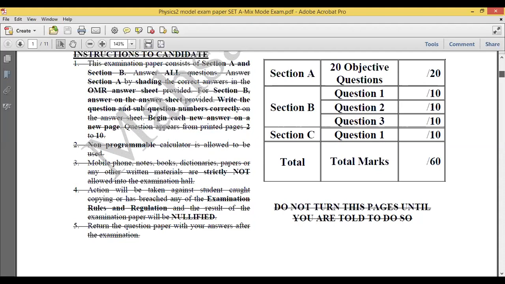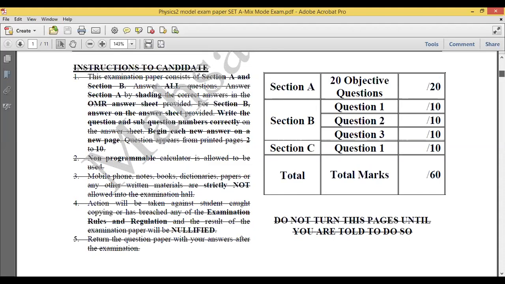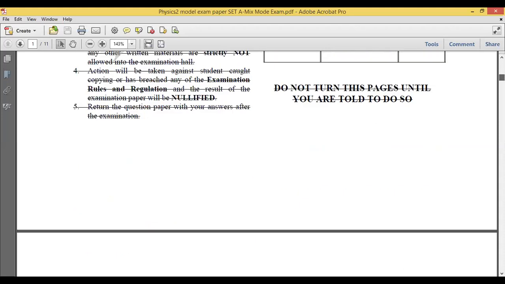So please ignore some parts. I just want to show you and focus on the pattern for your final exam or recent exam. Here you still have section A, section B, and section C. Total mark is 60 marks.